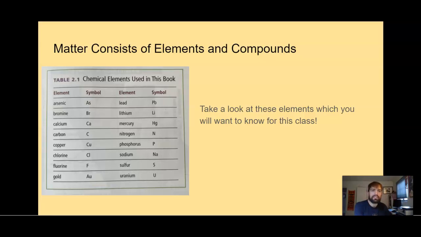But most matter consists of compounds, which are combinations of two or more different elements held together in a fixed proportion. For example, water is a compound, H2O, containing hydrogen and oxygen, and sodium chloride contains the elements sodium and chlorine. That's table salt. One of them is a metal and the other one is a toxic gas. You put them together and you get table salt. It's amazing.